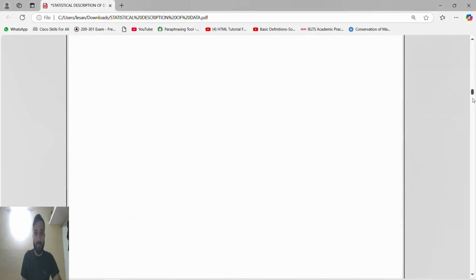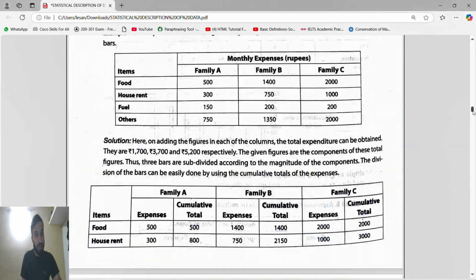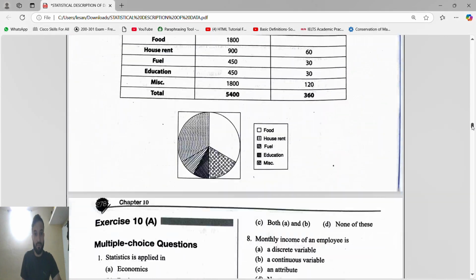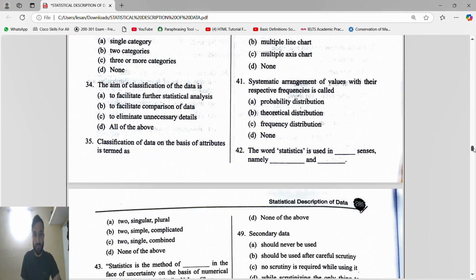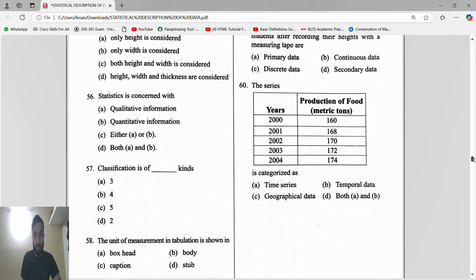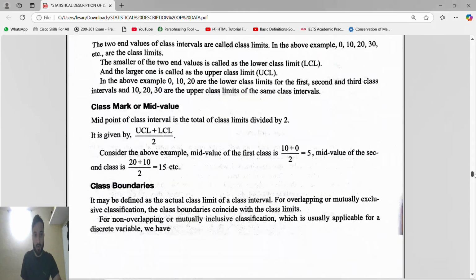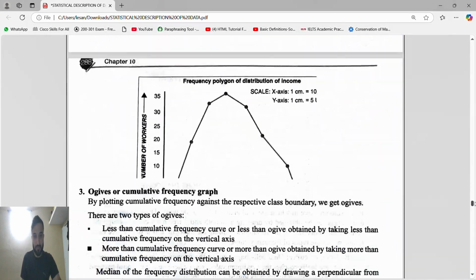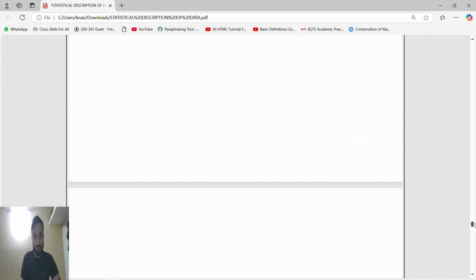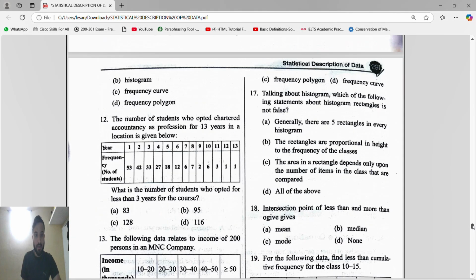Analysis means, like in childhood you have studied, they will give the graph or the questions. Suppose they will give this question, the table. Based upon the table they have asked the questions, and you have to give the answer.